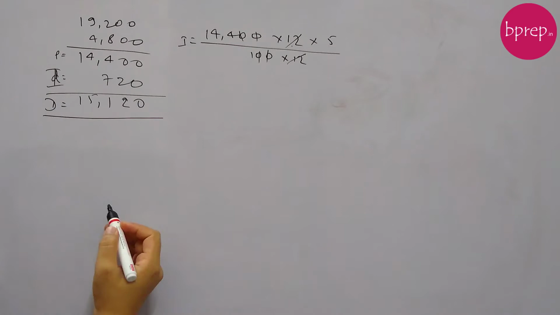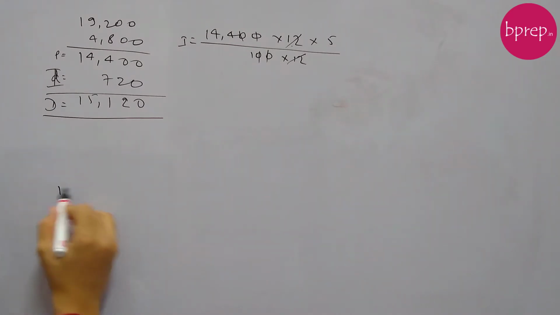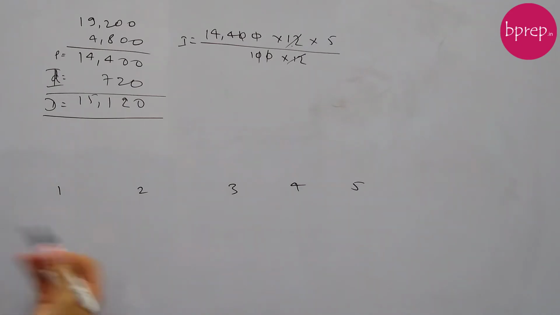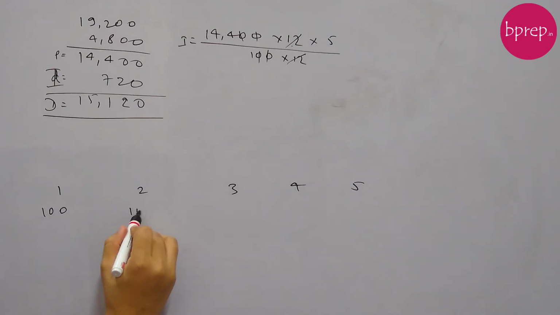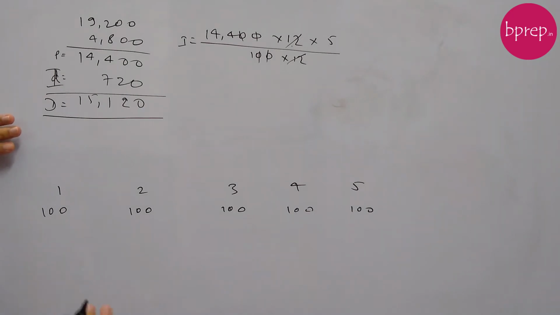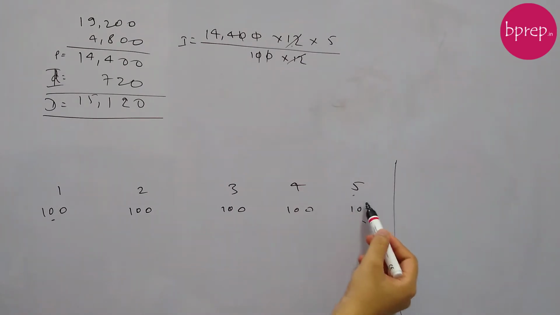Let's say the installment value is 100 rupees every time. So we have 1, 2, 3, 4 and 5 installments. Every installment we are paying is of 100 rupees. Now, for a moment, let's forget that we are repaying the loan. Imagine we are investing this amount somewhere. When we are investing some amount, we will gain interest, right? So, if we have invested 100 rupees, all the calculations will happen after the end of this 5th month.